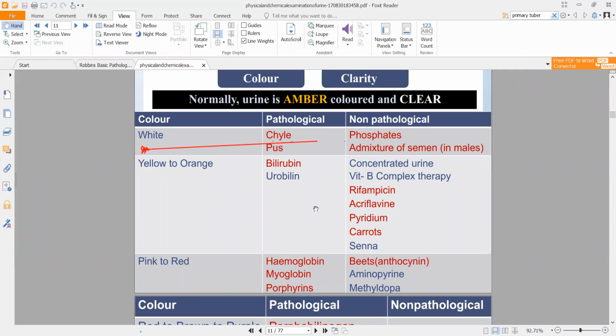When will it become yellow or orange? If there is increased amount of bilirubin or urobilin, or some drugs will cause this. Rifampicin, acriflavine, pyridium, all of these will cause a yellowish or orangish tinge to your urine. Sometimes senna as well.